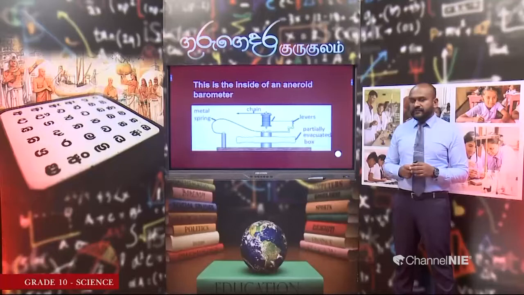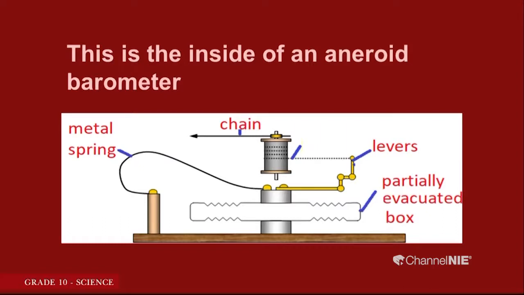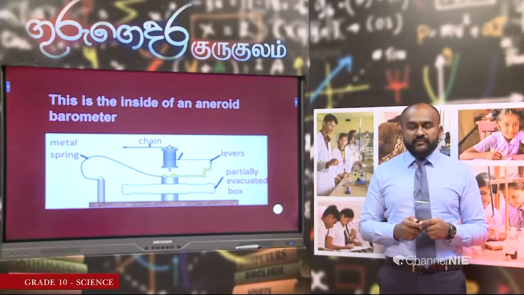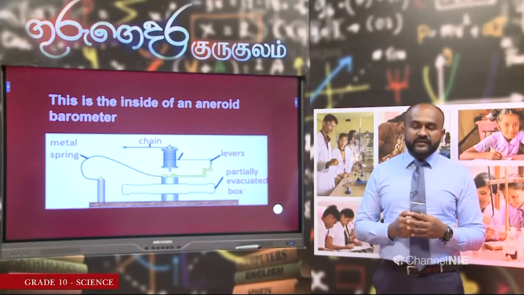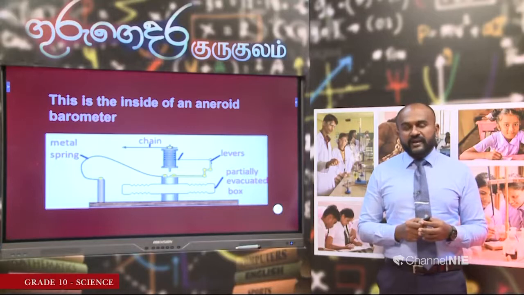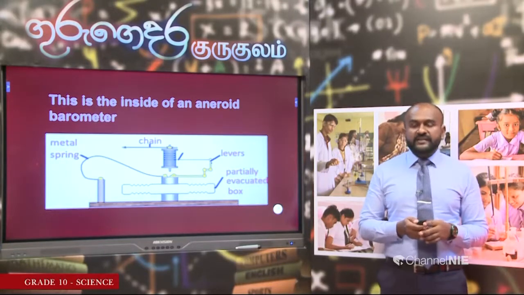If you carefully observe, you can see that there is a lever system connected to the box. So, when the evacuated box stretches or squashes, the lever system also moves and it can pull the chain. When it pulls, the chain will move to the right side or the left side of the scale, showing an increase or a decrease in the atmospheric pressure. So, this is how we use the aneroid barometer to measure the atmospheric pressure, and when compared with the mercury barometer, it is much more portable and easier to use. Let us see the next one.